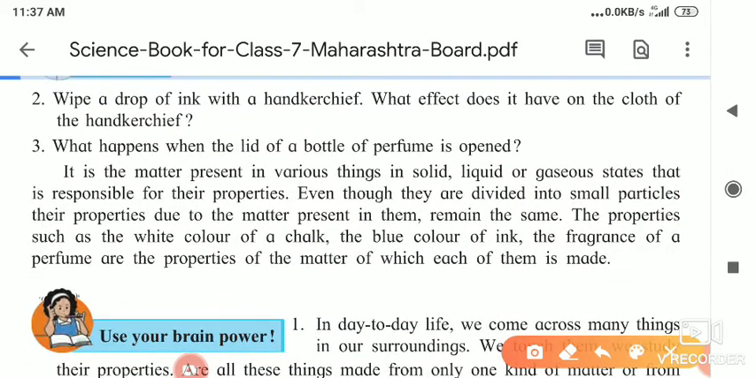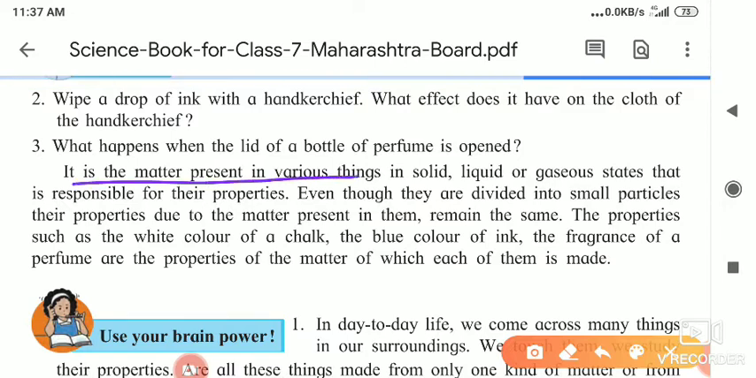If we take the example of an incense stick, when we burn it in front of the god, its smell and perfume are there, and we can smell it anywhere in our house. So the small particles of matter are moving here and there. So it is matter. Why can we smell it?